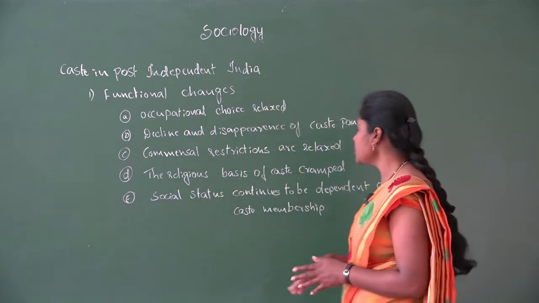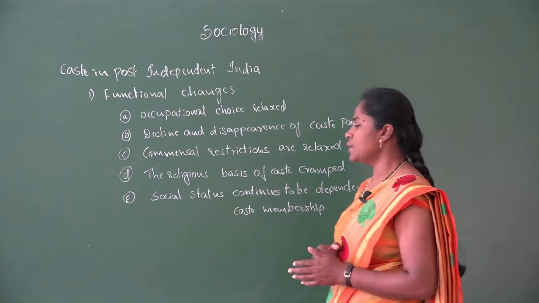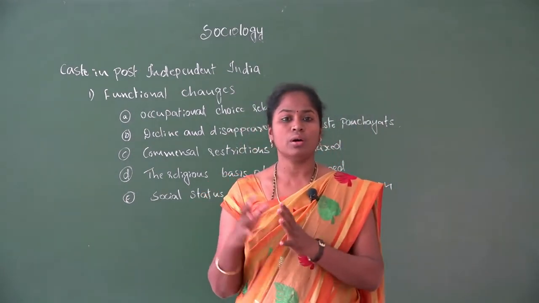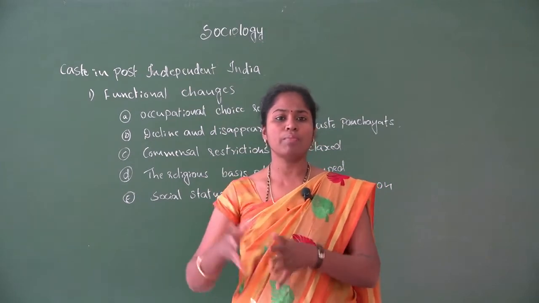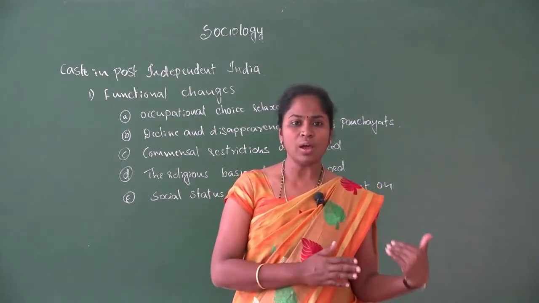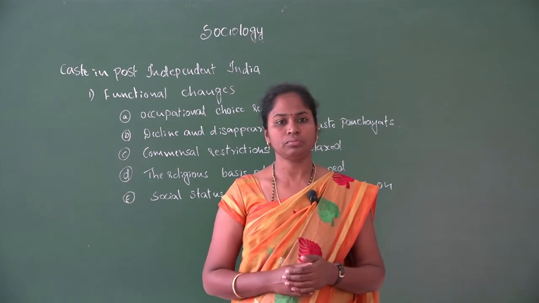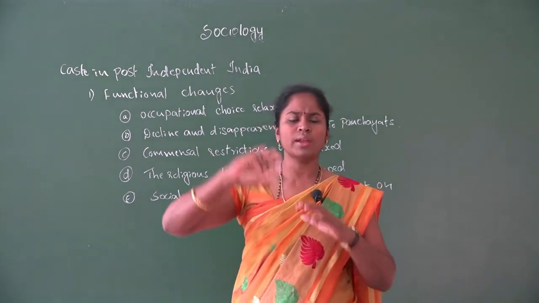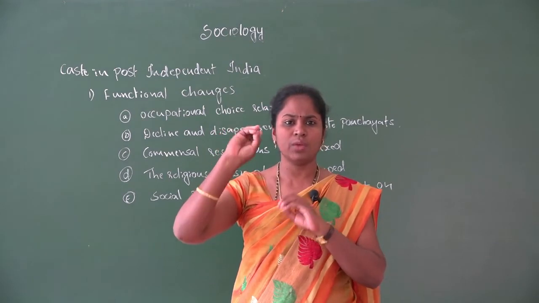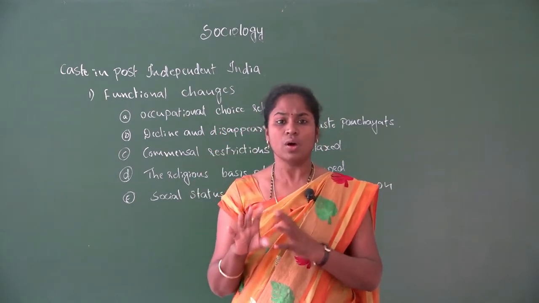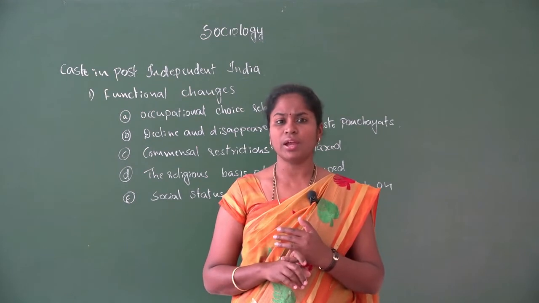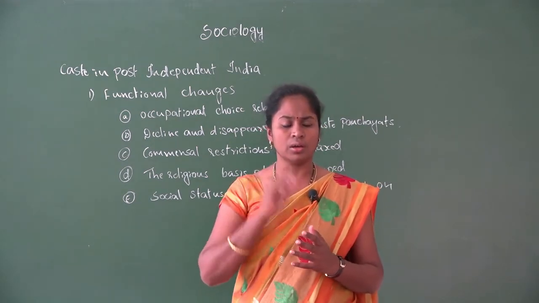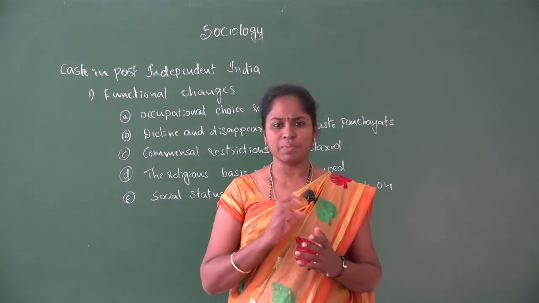The next one is that commensal restrictions are relaxed, where one group of people was given more importance compared to the other group. For example, in a traditional society, the people who were in the superior place were given all the importance. Occupational choice was for them. All the higher occupations were reserved by these superior caste people.